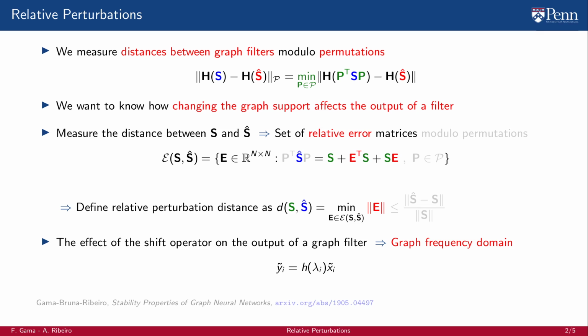To quantify the effect of the shift operator on the output of a graph filter, we will proceed again with an analysis in the frequency domain, a trademark of signal processing. Recall that the effect of a graph convolution in the frequency domain is to rescale the ith frequency coefficient x tilde sub i by a corresponding value h of lambda i given by the filter and the ith eigenvalue of the support, yielding the ith frequency of the output y tilde sub i.